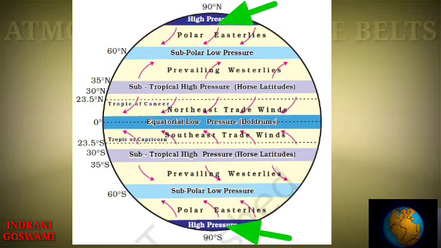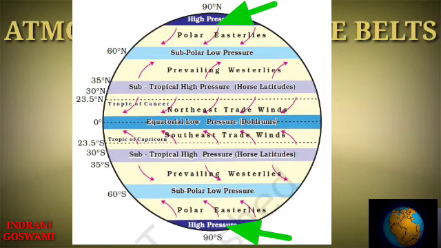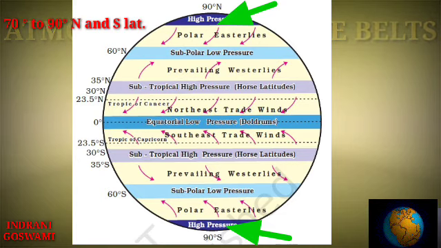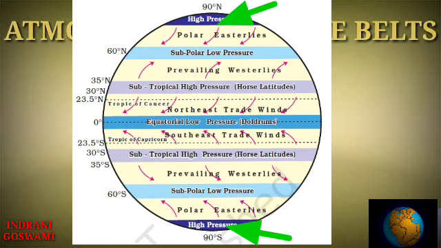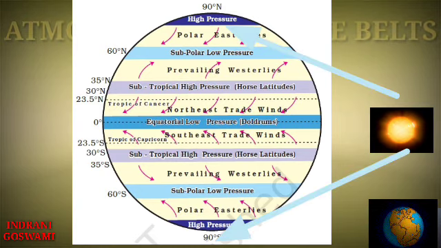Now the last one is the polar high pressure belt. That means it is at the extreme north pole and south pole, between 70 to 90 degree in the northern and southern hemisphere. Here the temperatures are very low. The cold descending air gives rise to high pressure over these poles, because we know there is an inverse relationship between pressure and temperature.